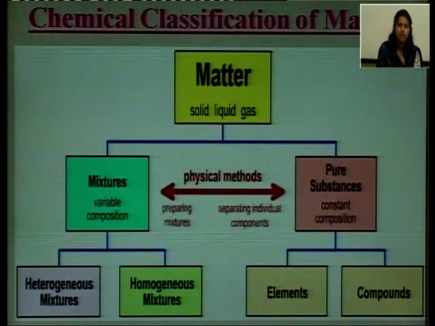What is the chemical classification of matter? As you can see in this flow chart, basically there are 2 types of matter according to chemical classification, which are further divided into different types.